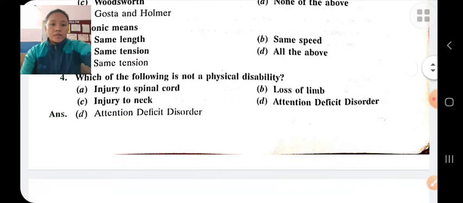Which of the following is not a physical disability? Physical disability means physical impairment.